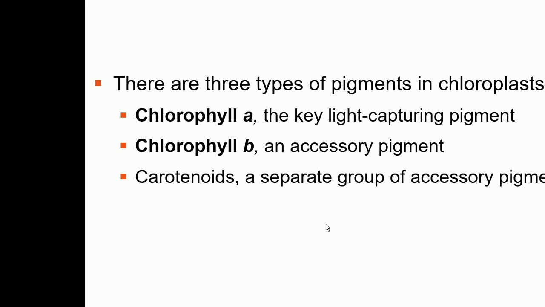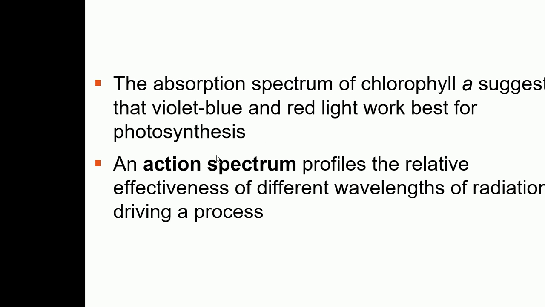Okay, there are three different kinds of pigments in the chloroplast. Chlorophyll A, which is the key light capturing pigment, this is the main pigment. Then chlorophyll B is the accessory pigment, and then there are carotenoids. They are also a separate group of accessory pigments. So the absorption spectrum of chlorophyll A suggests violet, blue, and red light work best for photosynthesis.